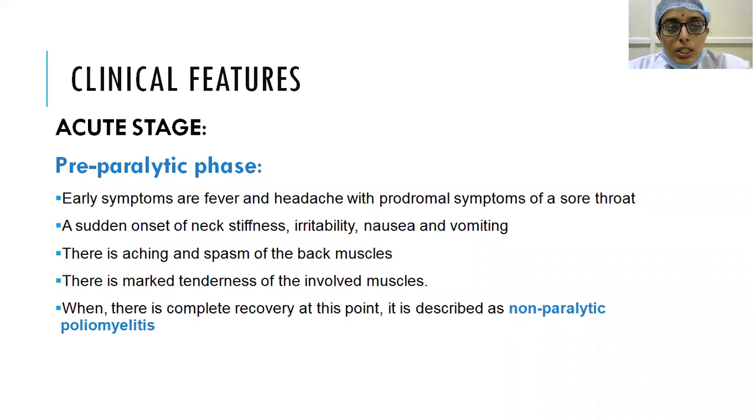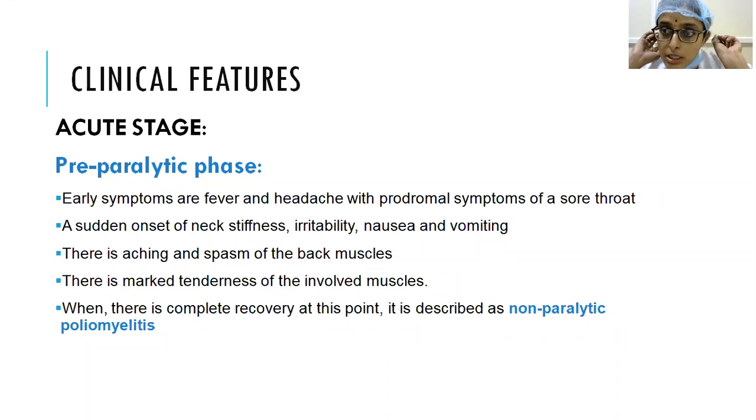And now coming to the clinical features, you have the acute stage. In the acute stage, in the pre-paralytic phase, we have the following symptoms. Initially, there will be some prodromal symptoms like sore throat, which is followed by fever and headache. And there will be sudden onset of neck stiffness, irritability, nausea, and vomiting. All are signs of meningeal irritation. And there will be aching and spasm of the back muscles. And there is marked tenderness of involved muscles. There will be spasm of the involved muscles.